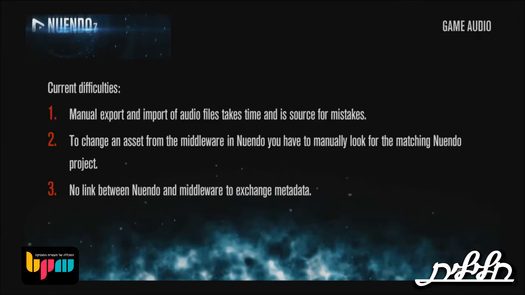So, some of the difficulties they confront: manual export and import of audio files will take you a long time. Changing the assets from the middleware, in this case WWise, and then you have to manually look for the project. And there was no link between Nuendo and the middleware to exchange metadata.